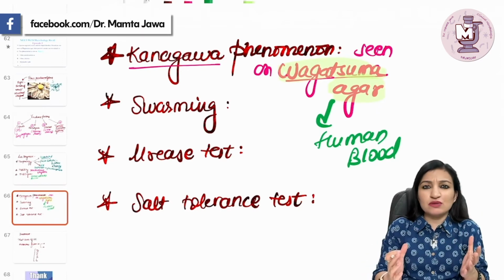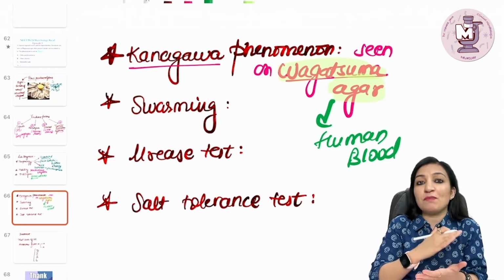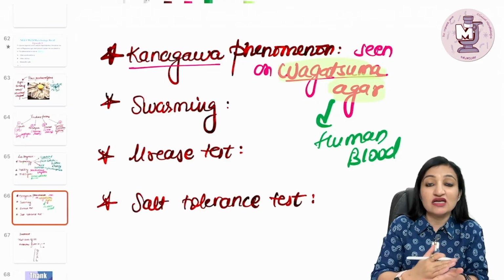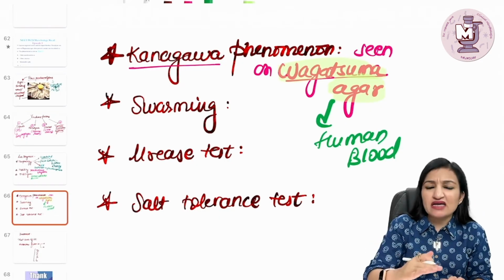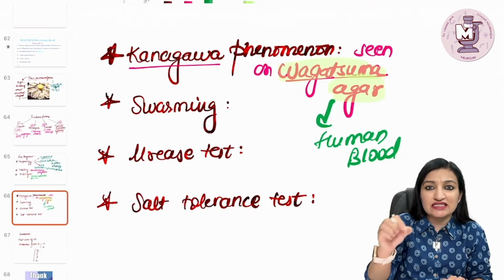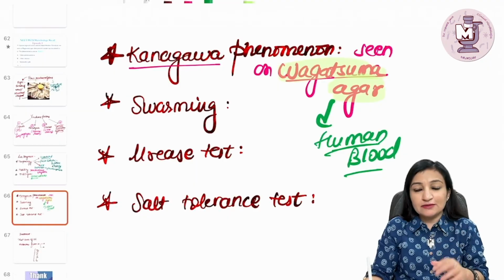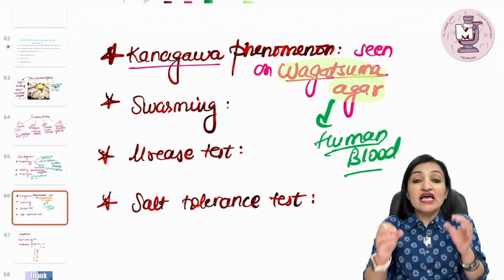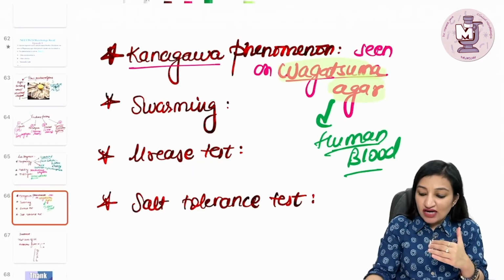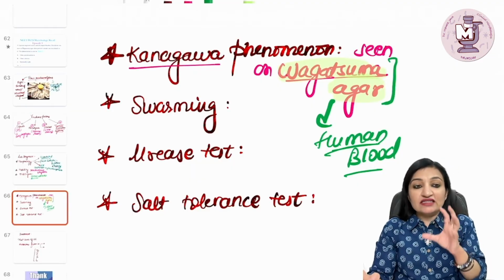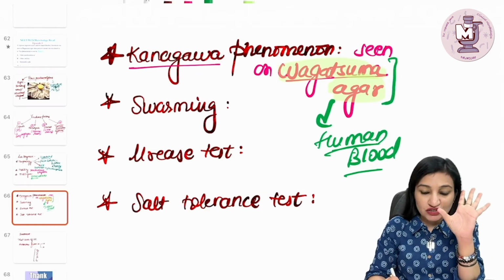Simple to remember. Those that break down blood cells are bad, they are pathogenic, they will suck our blood. But the non-pathogenic ones are going to spare the RBCs present in this blood agar which has the human blood. So just remember it like that. So Kanagawa phenomenon means the presence of beta hemolysis on Vagatsuma agar, which tells you that the strain which was inoculated on Vagatsuma agar is a pathogenic strain.